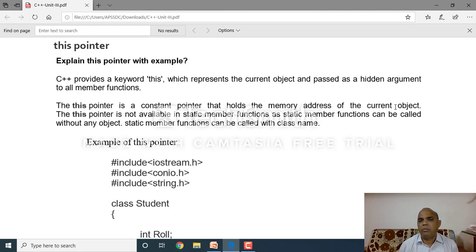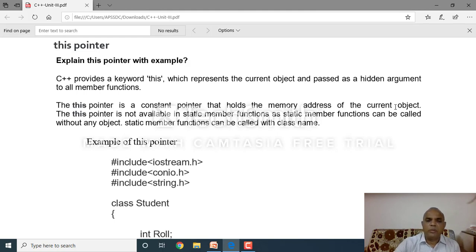Static member functions can be called with the class name. Remember, all of you. Clear? So simply, the this pointer is used to hold the memory address of the current object. It is not available in static member functions.